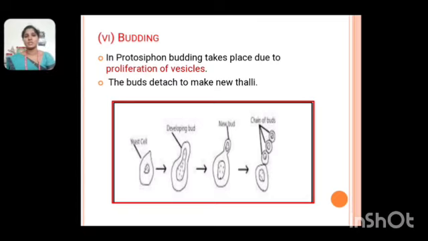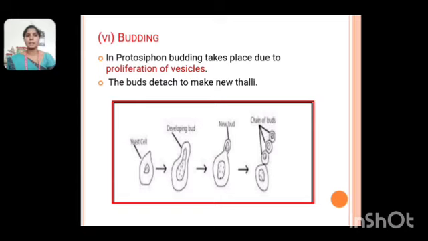Finally, the last type of vegetative reproduction is budding. In Protosiphon, budding takes place due to proliferation of vesicles, and the buds detach to make new thalli. The image shows a yeast cell, and the yeast cell forms a developing bud.